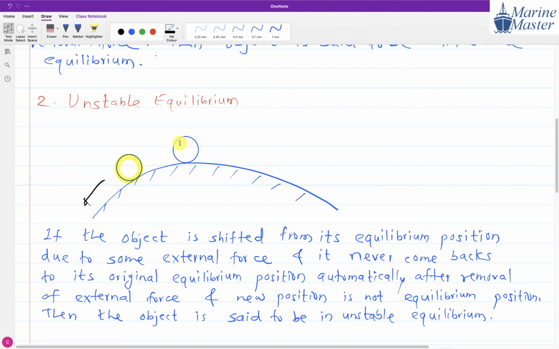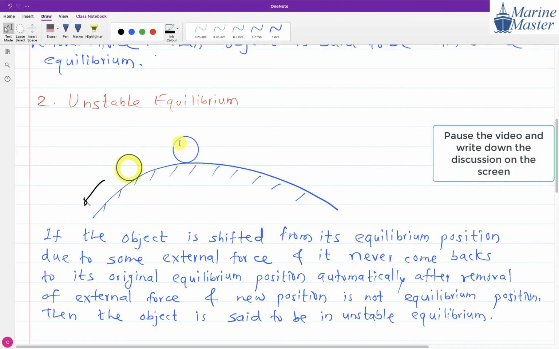So please write down this second point, unstable equilibrium, and write down the definition also. Draw the figure. These types of equilibrium they have asked us in the exam. In theory, questions are just 2 or 3 mark theory questions. It happens rarely. In one exam, the December 17 exam, they asked this question.